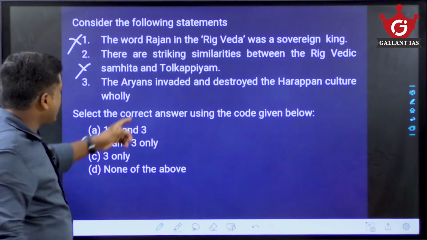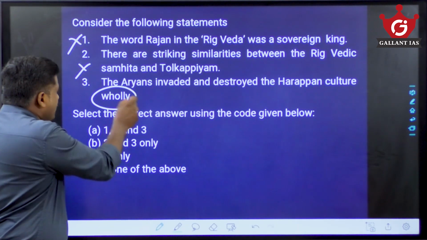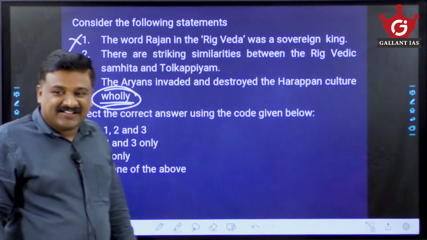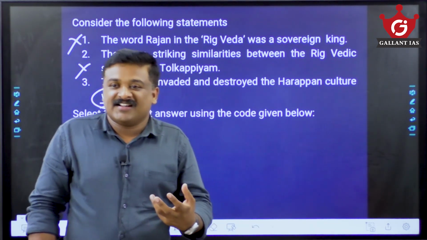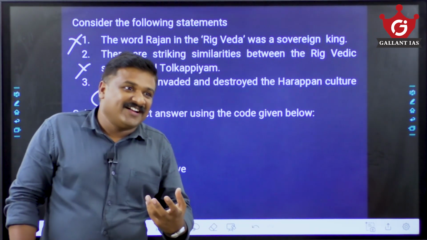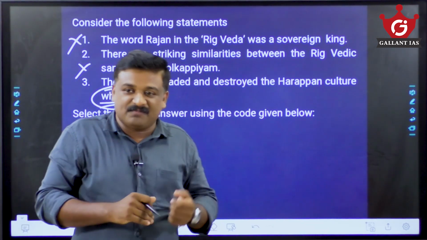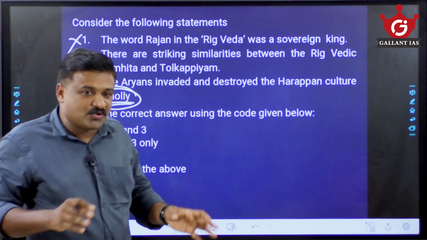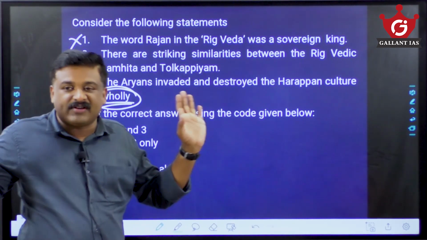Then you go for this one: Aryans invaded and destroyed the Harappan culture wholly. The problem is the word wholly. That is also a theory. You know who introduced that theory? Mortimer Wheeler, that the Aryan invasion is the reason for the decline, but it is not accepted by the majority of historians. It's one of the weakest theories. Even UPSC said it is the weakest theory.